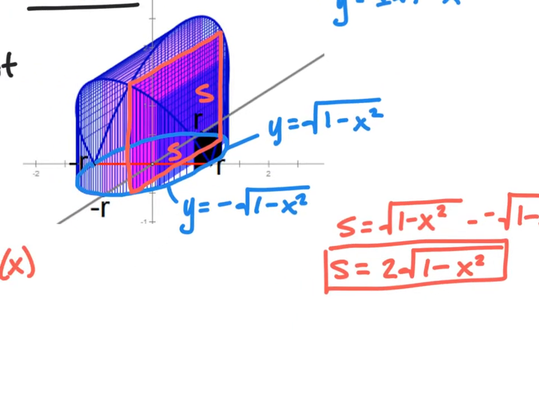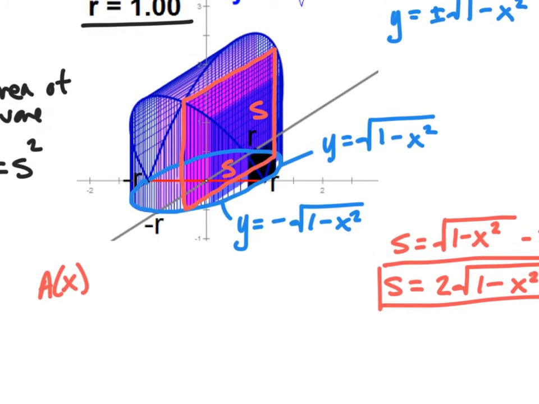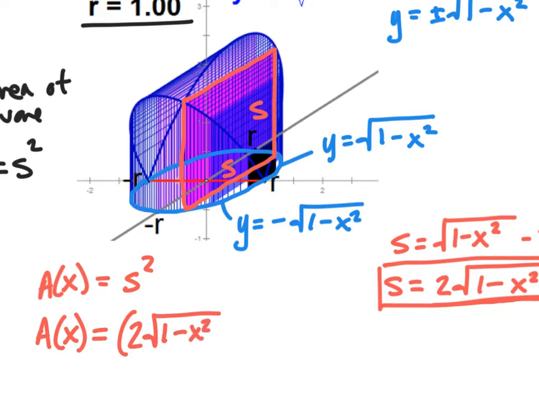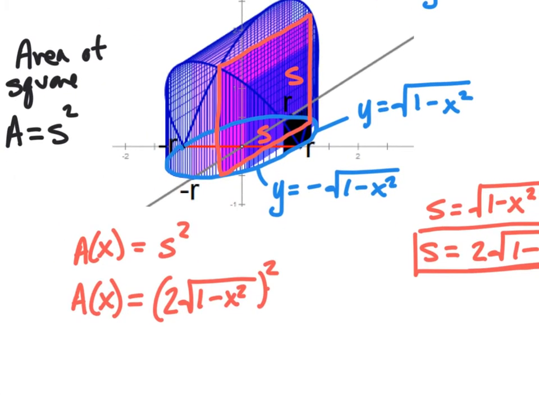Because this is a square, that side length is over here as well. So if I wanted to find my area in terms of x at any point, I would take the side length and square it. My side length is 2 times the square root of 1 minus x squared, so my area function is the quantity 2 times the square root of 1 minus x squared, quantity squared. To calculate the volume, we would integrate from -1 to 1 of my area function, A of x dx.